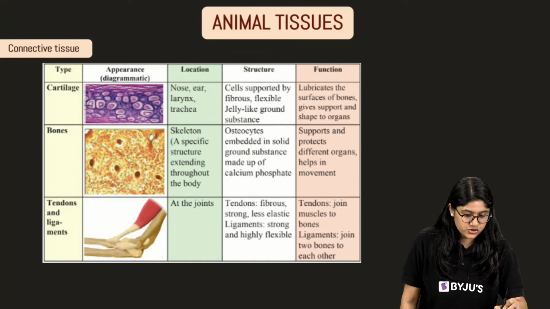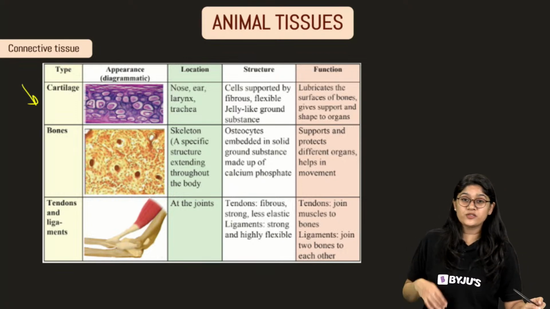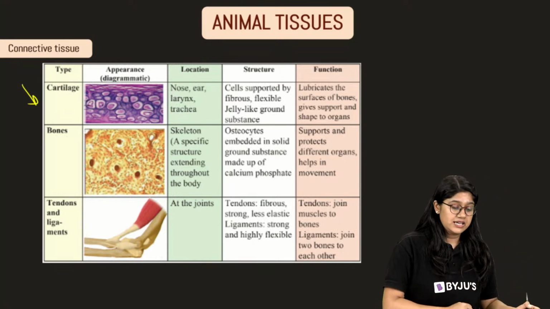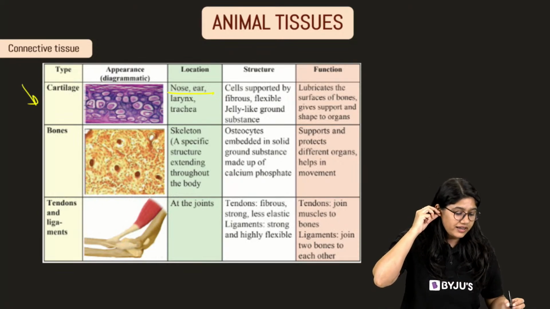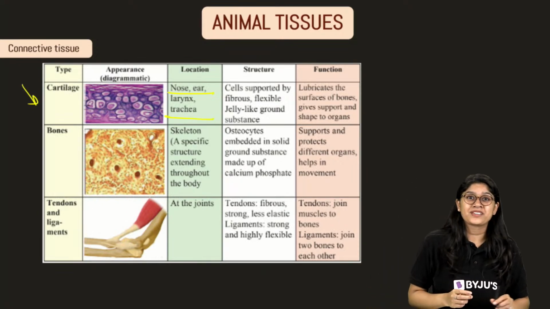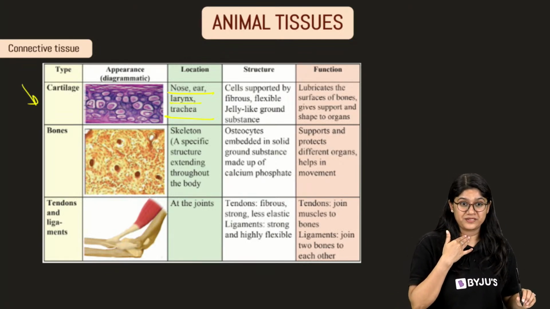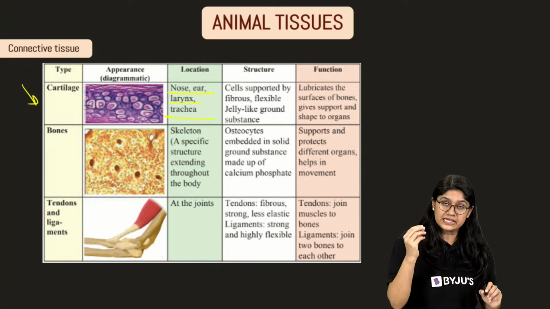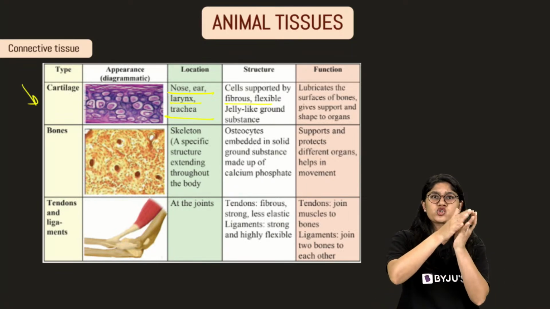Right, cartilage. अच्छा, cartilage कहाँ present होता है? Where do we have the cartilage? Yes, so the cartilage is there in the nose, in the ears, right? And of course we have it in the trachea, and in our larynx, also the voice box. Okay, so the cartilage provides a cushioning effect.